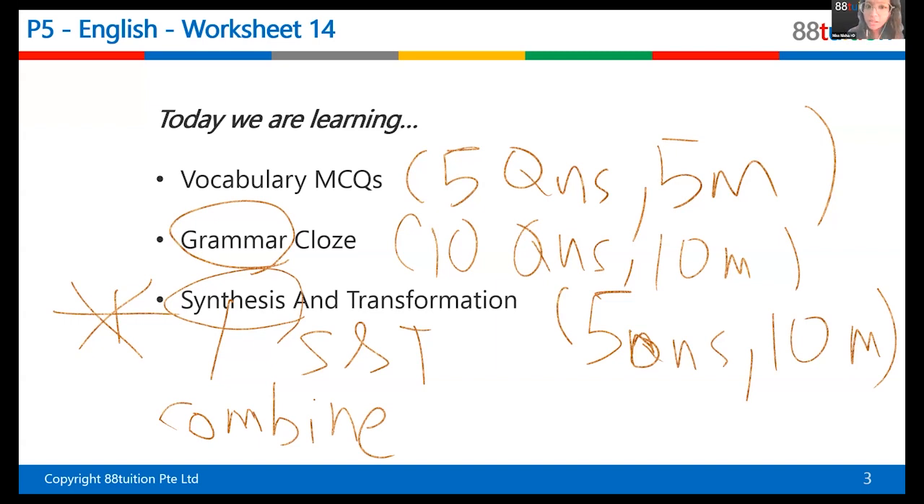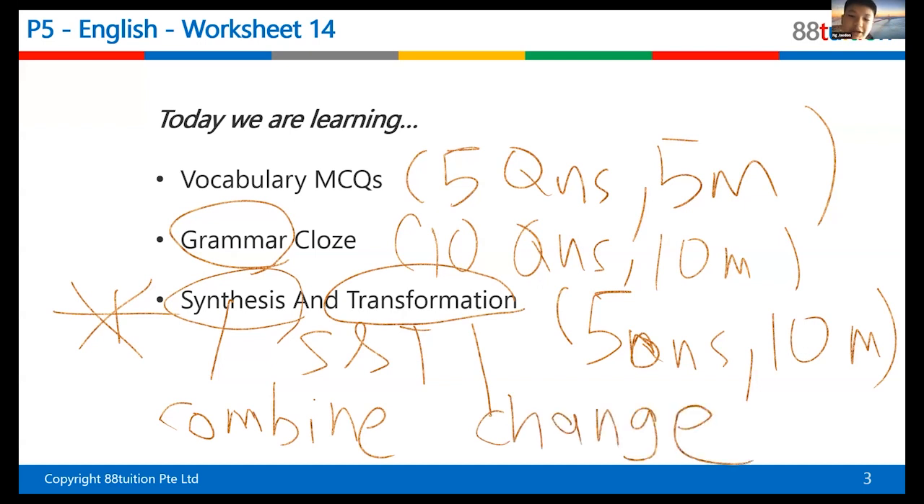Now, why is it called transformation as well? Yes, Jaden? What is transformation? I guess you change the grammar or the words. Yes, the word I'm looking for is change. Yes, good. Gives our point. Transformation means change. Like the Transformers, you change things, right? So that's why it's called transformation.